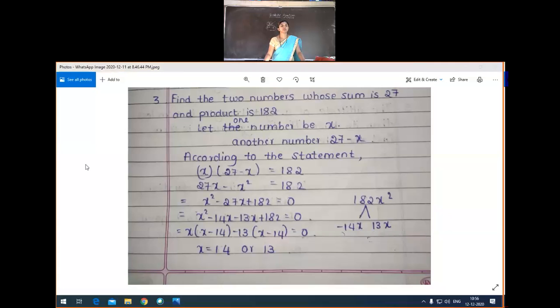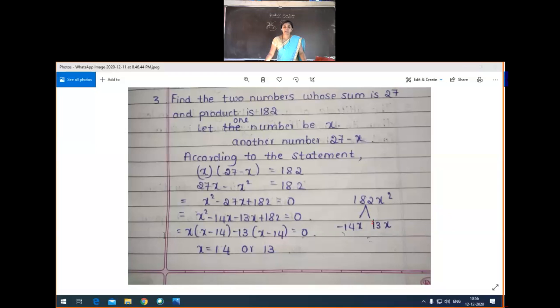Okay, this one, Akshay. Here, minus 13x. It's okay, so we are learning something here. Okay, minus 14x minus 13x. Minus 14x minus 13x is minus 27x. Then minus 14x into minus 13x is plus 182x square.